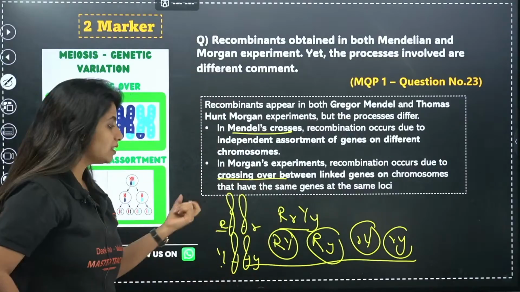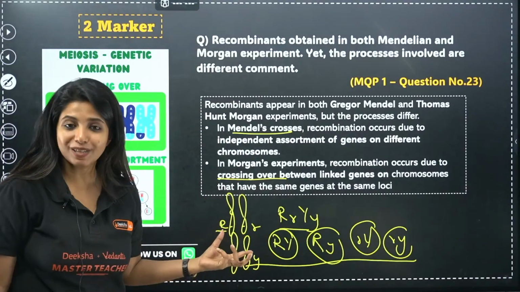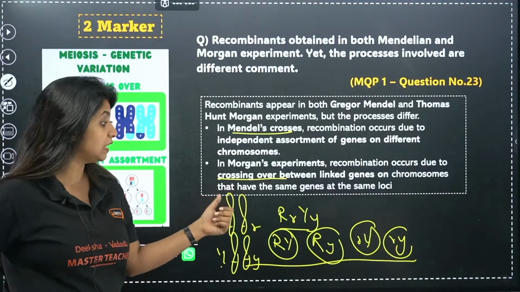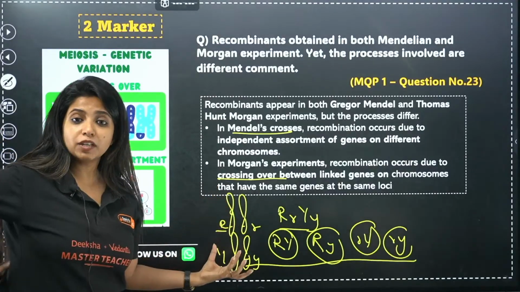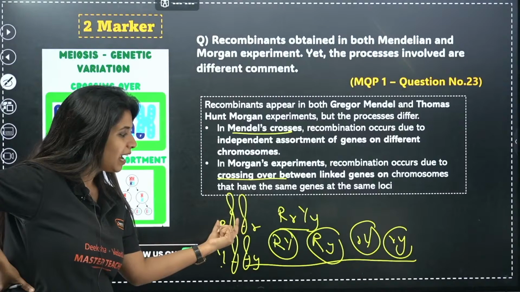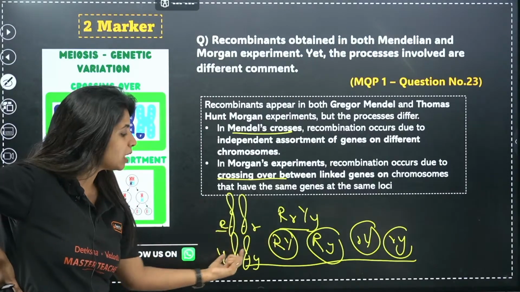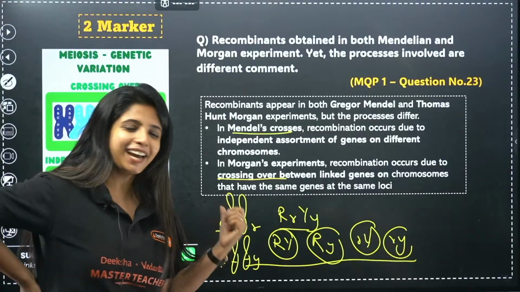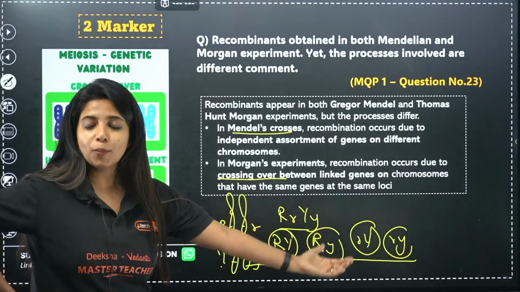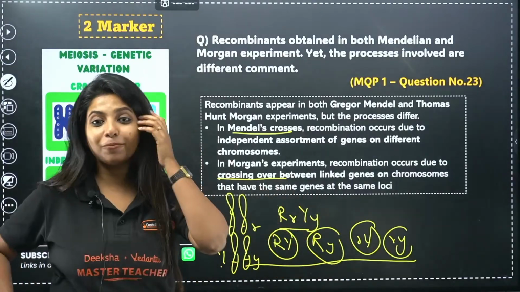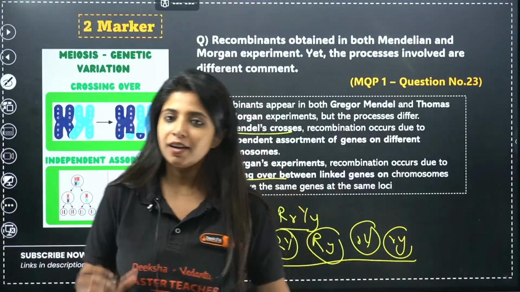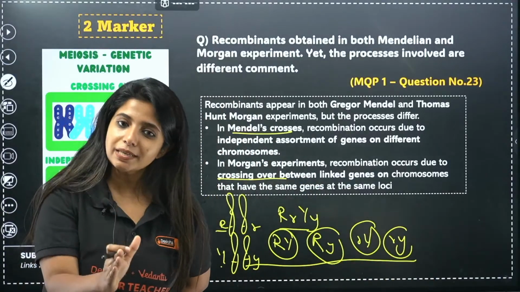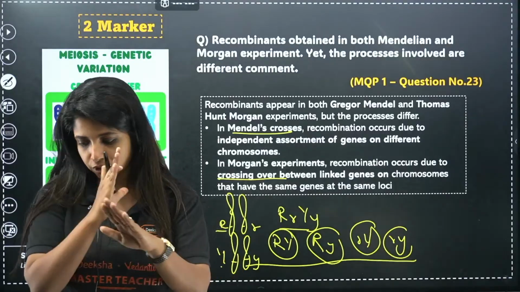So what is the reason? This is the law of independent assortment. We studied in Mendel's crosses, in this class itself, that the law of independent assortment is being followed. From a pair of alleles, any one can come independently of what is coming from the other. Capital R does not say I will only go with capital Y. It can go with small y also. There can be multiple combinations of the gametes, which is why you get multiple types of progenies as well. So always remember, in Mendel's experiment, it's because of independent assortment. In Morgan's experiment, it's because of the crossing over process.